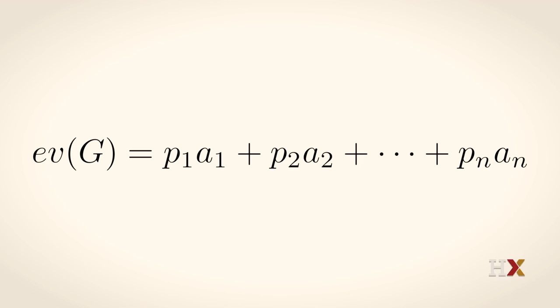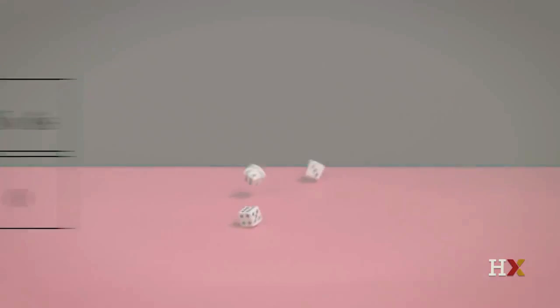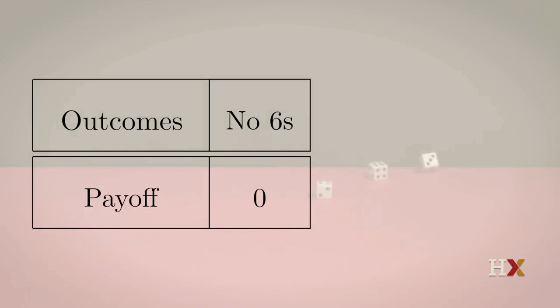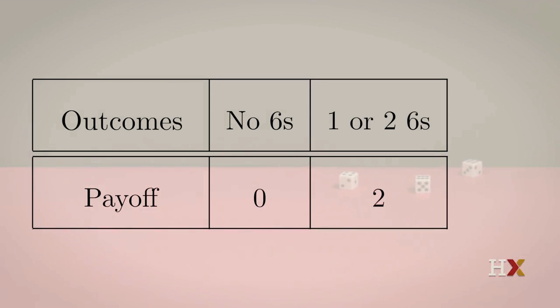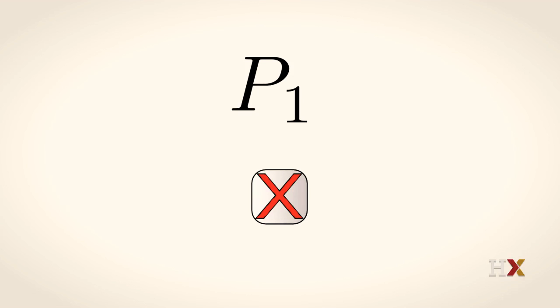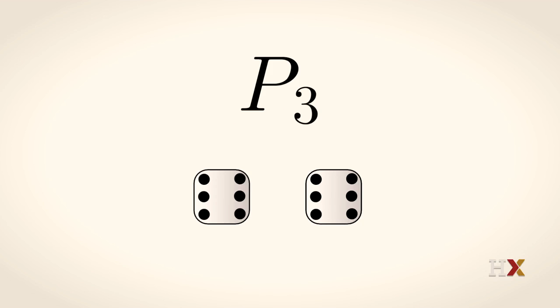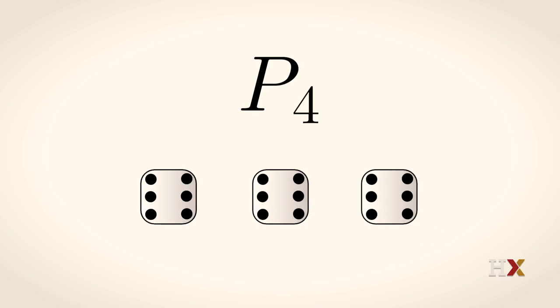For example, we've studied one form of the game, Chuck-a-Luck, where you roll 3 dice. If no 6 appears, the payoff is 0. If you get either 1 or 2 6s, the payoff is 2. And if all the dice come up 6, you get a payoff of 27. That's the payoff of 2 plus an extra bonus of 25 units. So in this game of Chuck-a-Luck, there are 4 possible outcomes. P1, no 6 occurs. P2, 1 6. P3, 2 6s occur. And P4, all the dice come up 6.